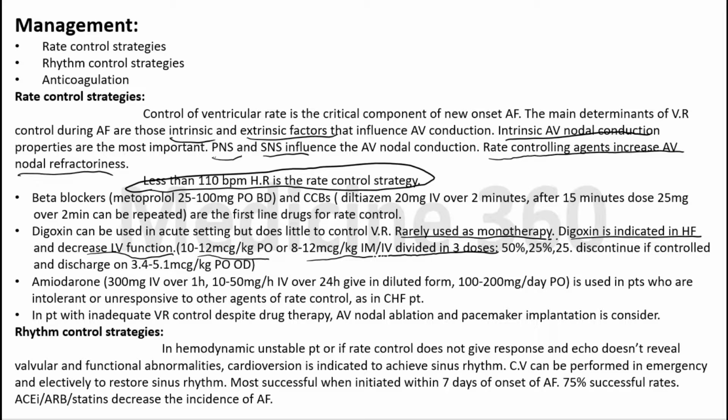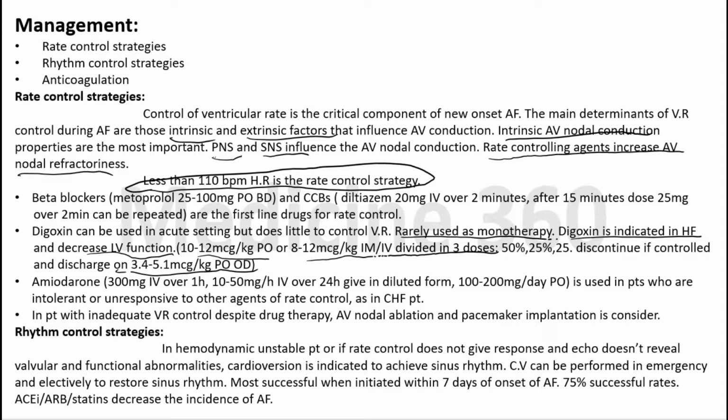Then if rate control is achieved, we discontinue the drug. If rate control is not achieved, then we give 20% of that calculated dose to the patient after 6 to 8 hours. We can also repeat a third dose after 6 to 8 hours. Once the rate is controlled, we discontinue the drug and discharge the patient on 3.5 to 5.1 microgram per kg orally once a day.